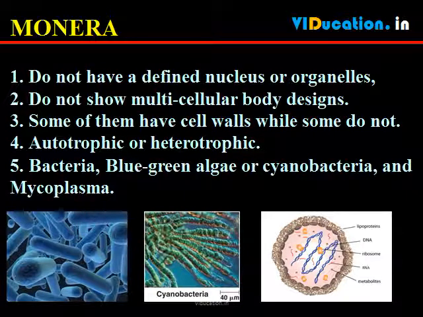Of course, having or not having a cell wall has very different effects on body design here from having or not having a cell wall in multicellular organisms. The mode of nutrition of organisms in this group can be either by synthesizing their own food, autotrophic, or getting it from the environment, heterotrophic. This group includes bacteria, blue-green algae or cyanobacteria, and Mycoplasma.